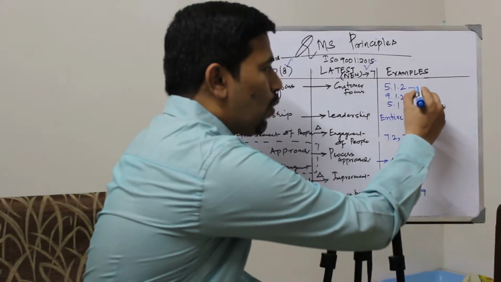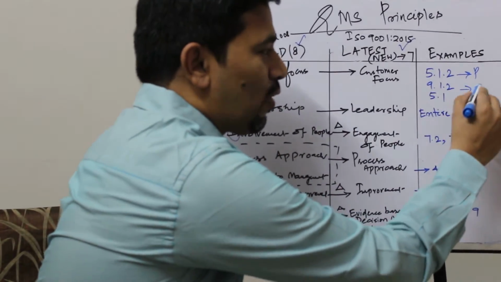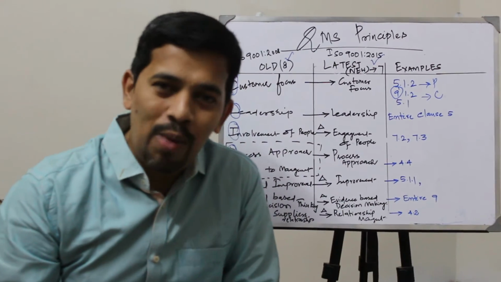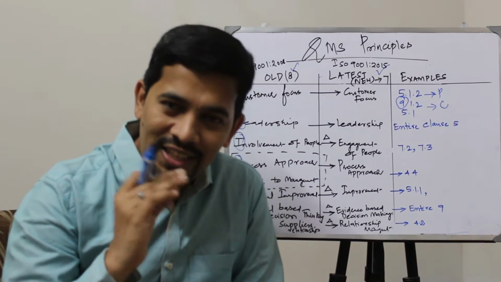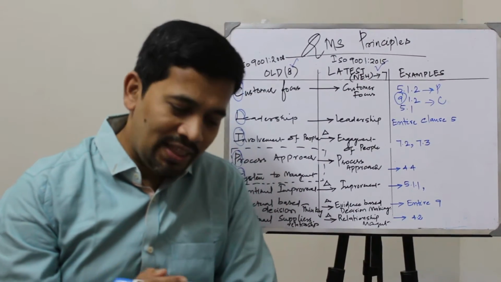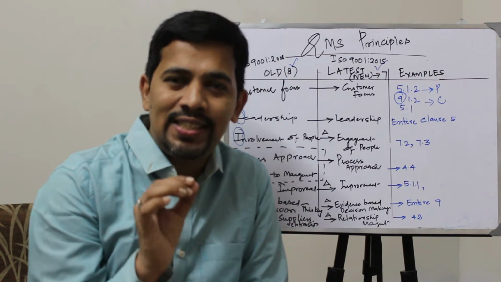The same thing you will also find in the check, that is clause number 9.1.2, and there again it says customer satisfaction. It gives a very nice reference.